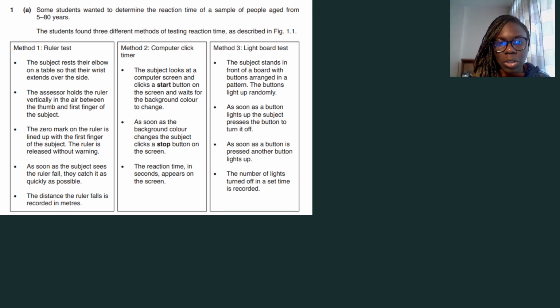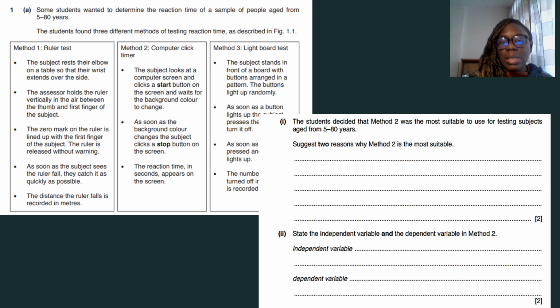Let's look at what the questions are here. The students decided that method 2 was the most suitable to use for testing subjects aged from 5 to 80 years. Why is method 2 the most suitable?